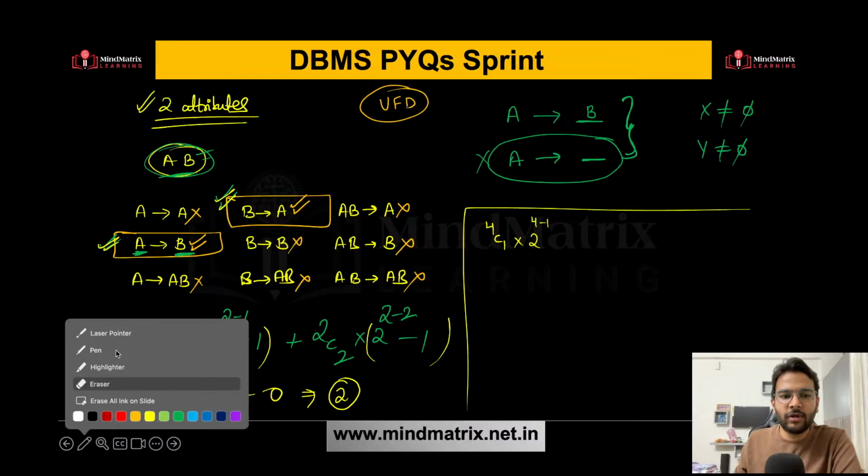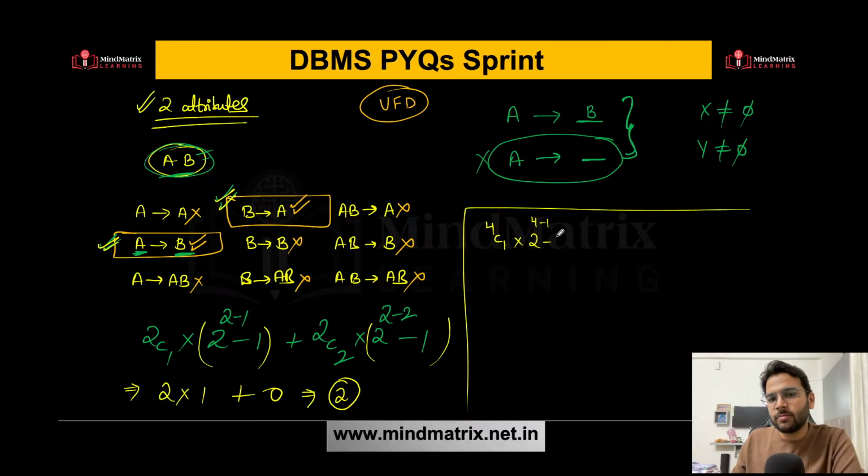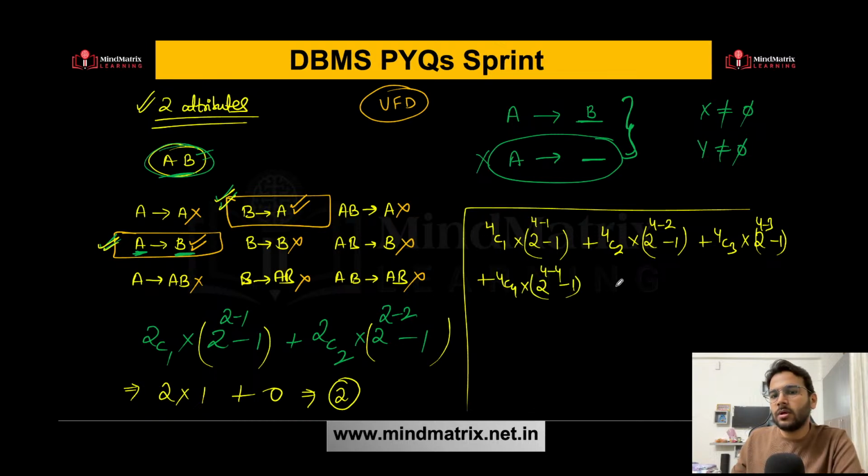Similarly, we can find for 4 attributes also. Plus 4C2, if I'm selecting 2 attributes on the left hand side, then 2 raised to power 4 minus 2 minus 1, plus 4C3 into 2 raised to power 4 minus 3 minus 1, plus 4C4 into 2 raised to power 4 minus 4 minus 1.